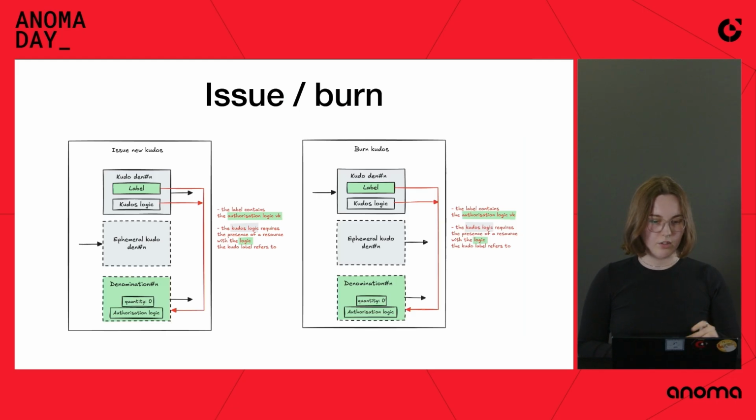And then, because our kudos logic requires the denomination logic, we also have DL trigger in the same action. So this way, DL, denomination logic, verifies the action, kudos logic verifies the action, and new kudos are issued. And the same thing works for burning. Basically, we are consuming a resource, and then we're creating an ephemeral resource just for balance, right? And then there is denomination logic that governs everything.